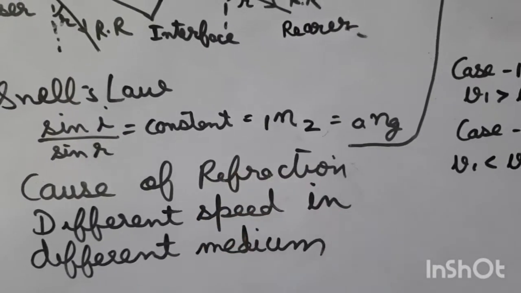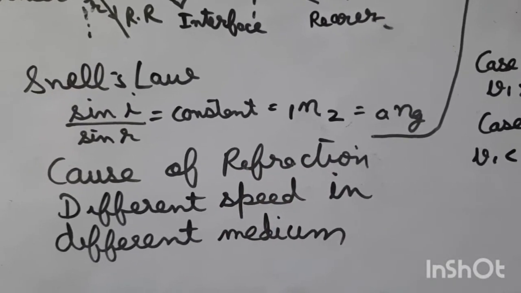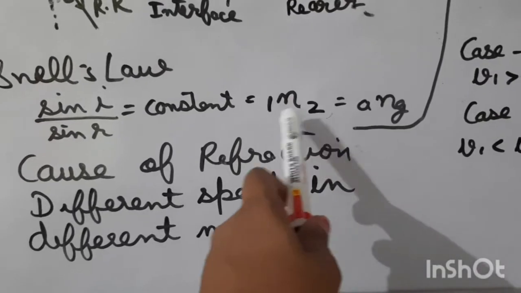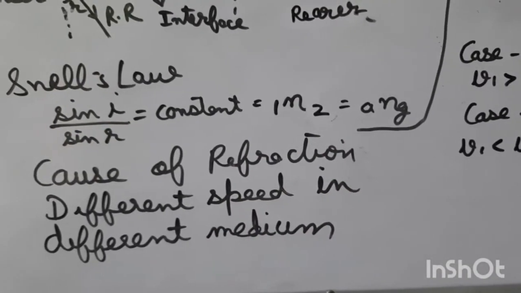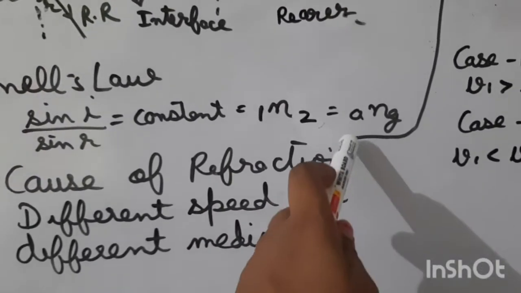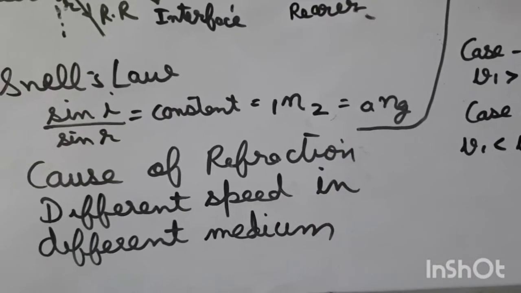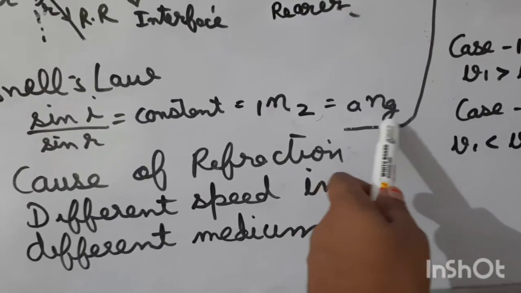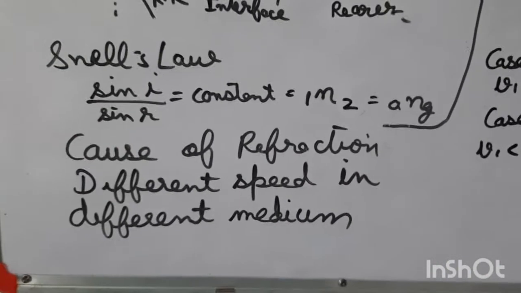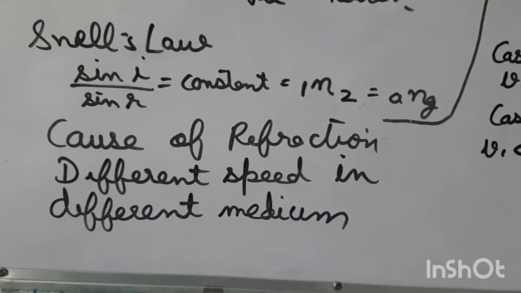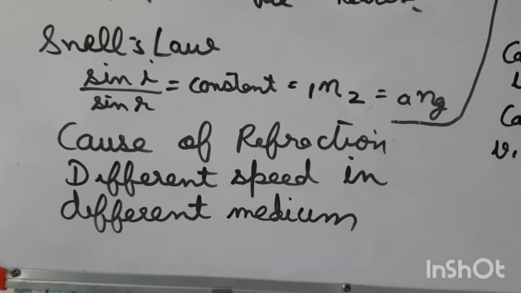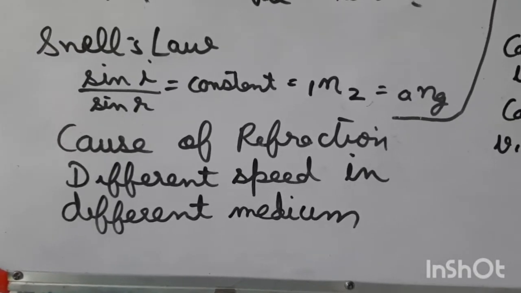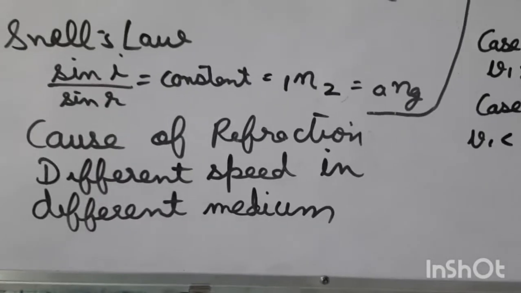Here 1n2 is the refractive index of medium 2 with respect to 1. Now if the light ray is traveling from air to glass, the refractive index can be represented as an g. Next is the cause of refraction, which I have already explained. That is the different speed of light in different media.